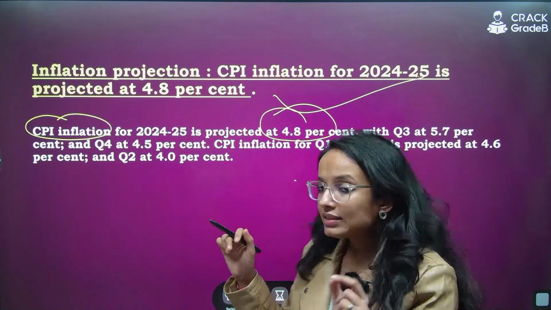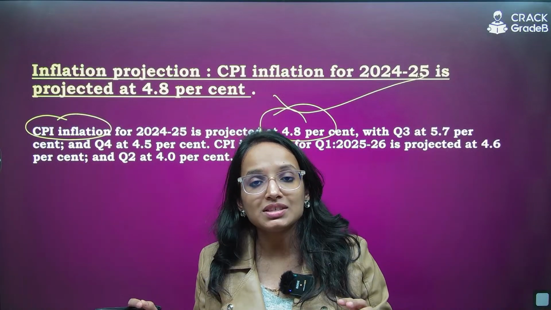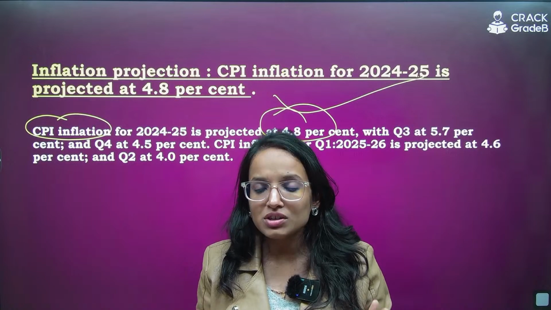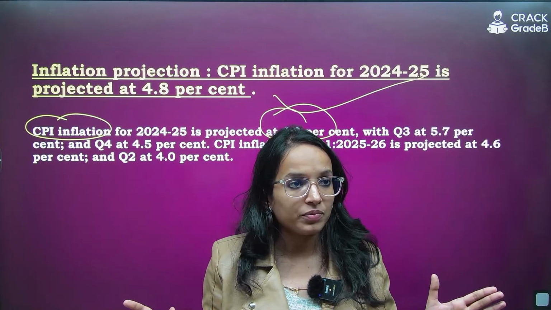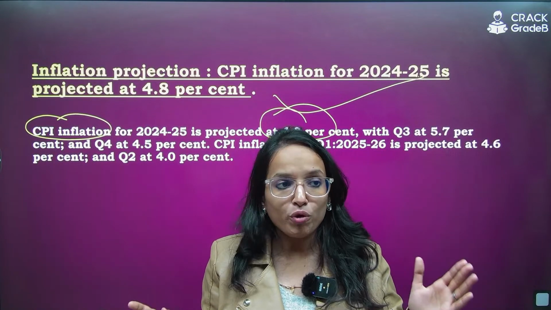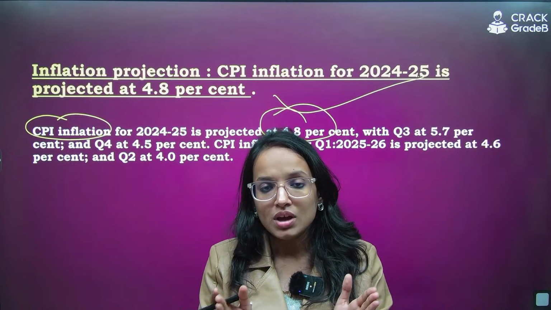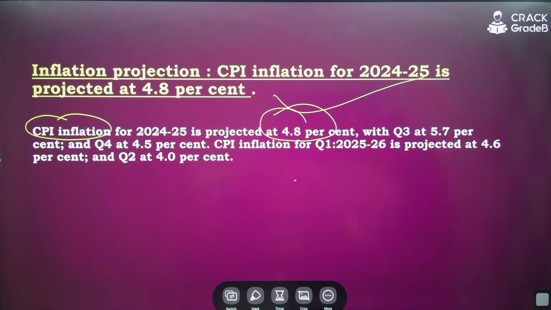Remember this thing, that for inflation targeting as well, CPI based inflation is taken into reference by RBI. Now WPI based inflation is not taken as a reference for inflation targeting in India. I hope you have understood this point, right? This has to be very clear to you. CPI based inflation is now the reference for inflation targeting or inflation framework by RBI.